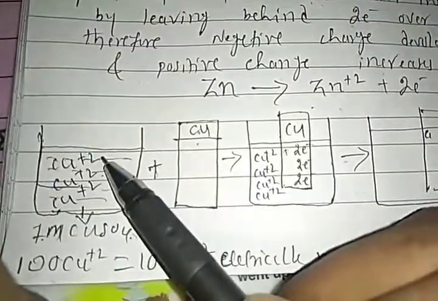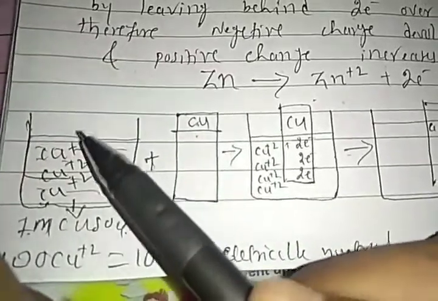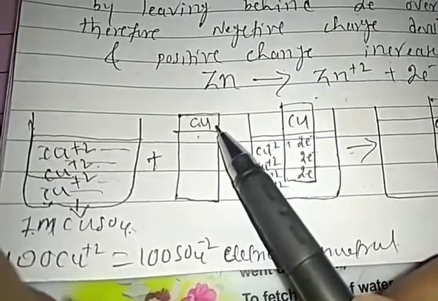When you compare the reduction of the copper atom and the copper ion, copper ion reduction is higher than the copper atom. The copper ion more easily accepts electrons as compared to the copper atom, right?